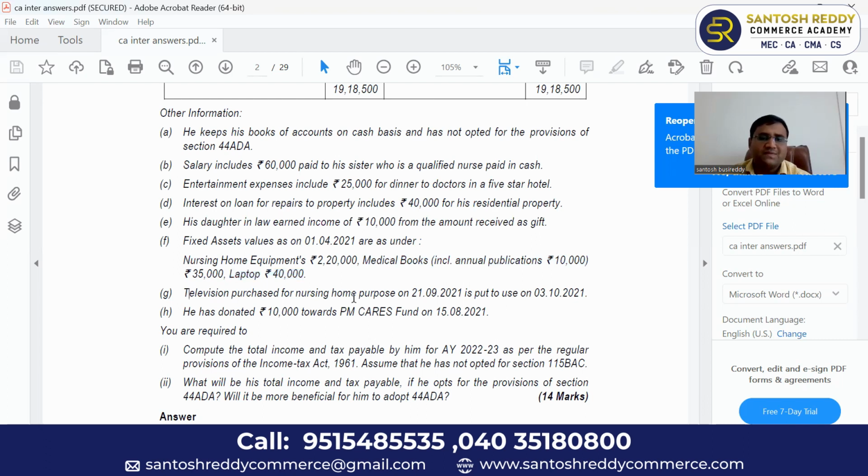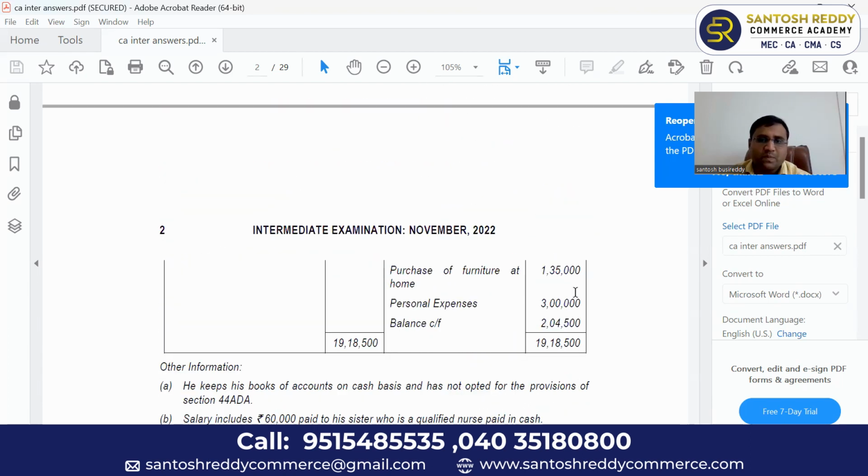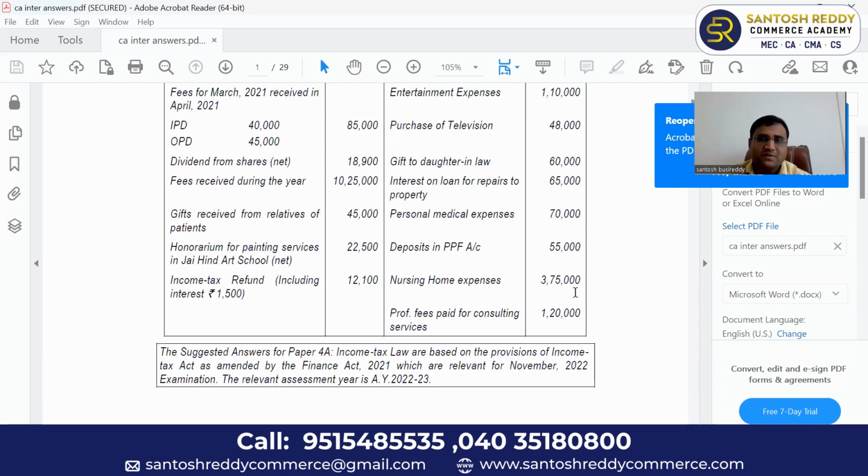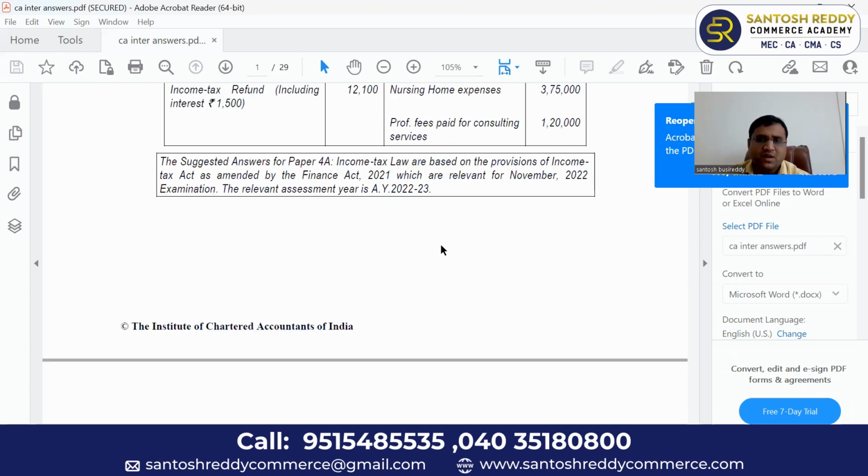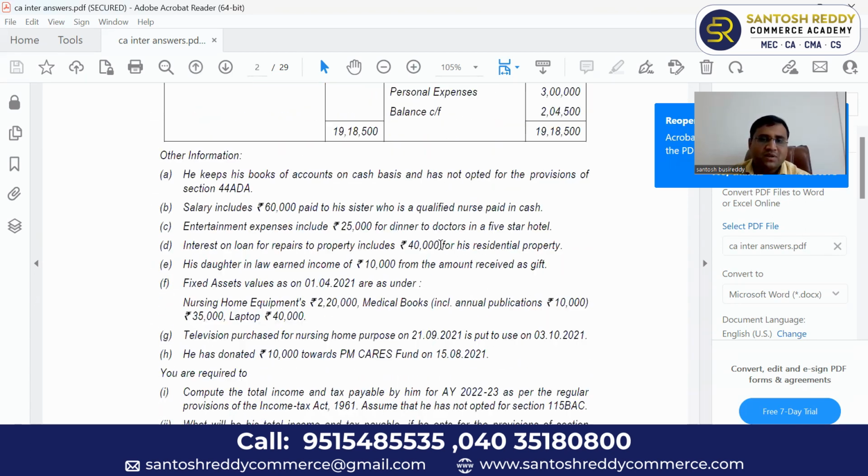Next important point, television purchased during the year for nursing home purpose on 21/9/2021 is put to use on 3/10/2021. In the above case, payment side, he purchased a television for office purpose. Yes, he can claim depreciation, but how much can you claim? Whether full depreciation or half depreciation? That will depend on the date from which it is put to use.